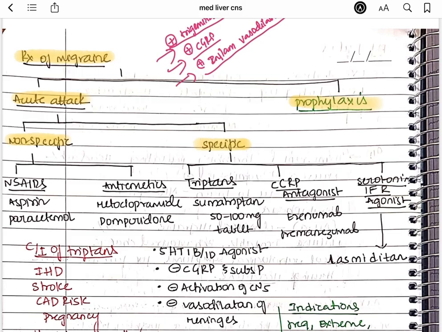So under non-specific, you will be giving NSAIDs and antiemetics. NSAIDs will decrease the pain, so you can give them aspirin and paracetamol. And antiemetics will decrease the nauseatic feeling and the vomiting, so you can give them metoclopramide and domperidone.